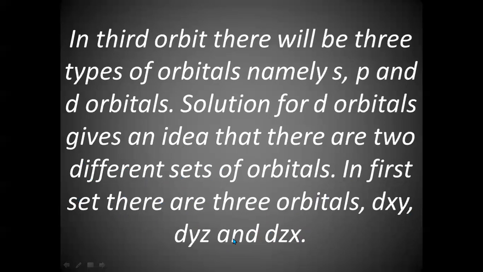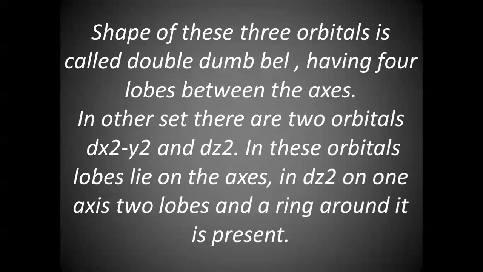In this case, the lobes will be between the axis, and it is double dumbbell, means for every d orbital there will be 4 lobes. The other set contains 2 orbitals. Totally, there are 5 orbitals in d sublevel.